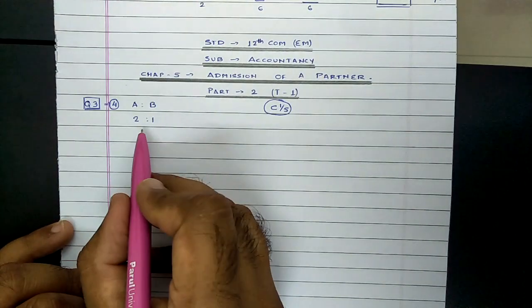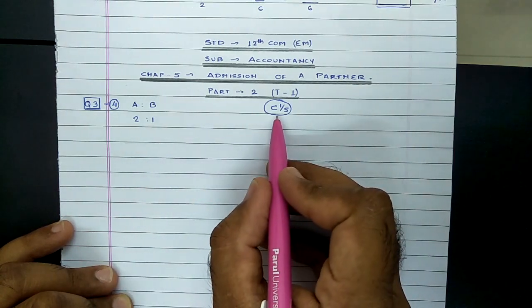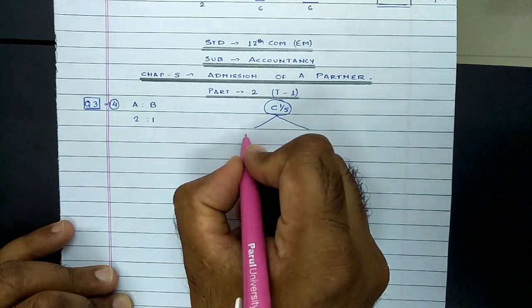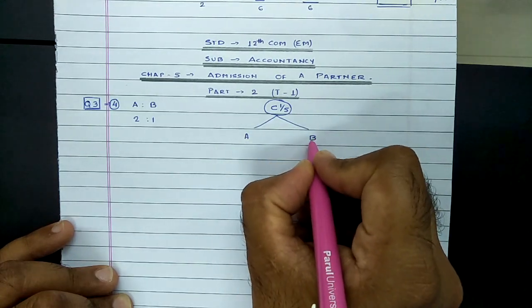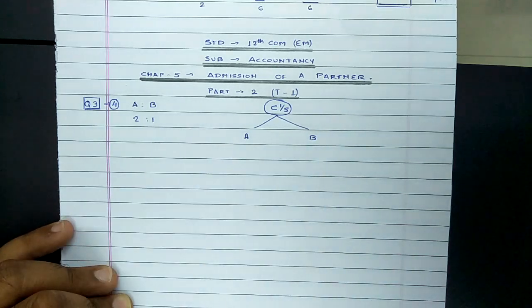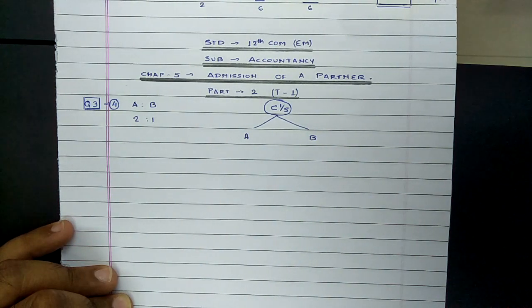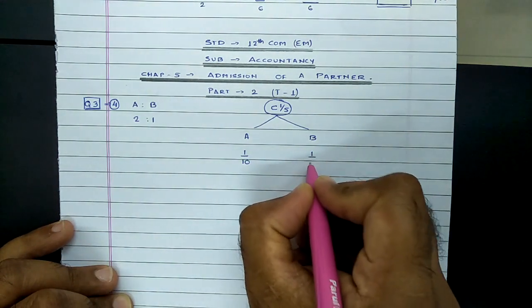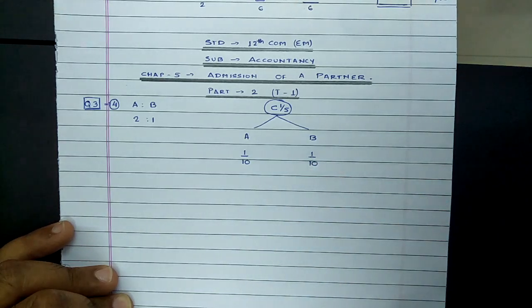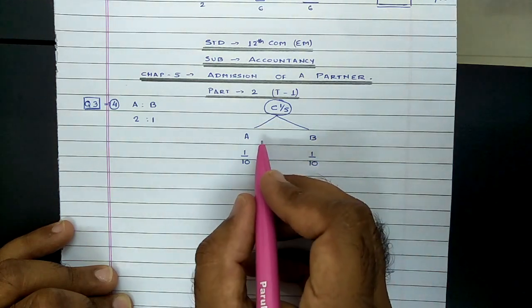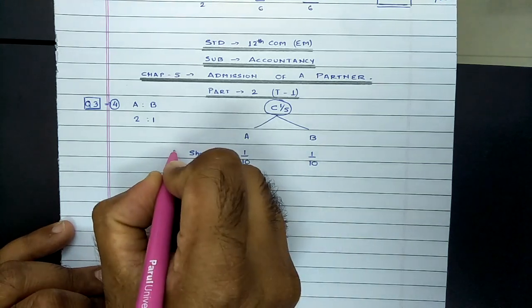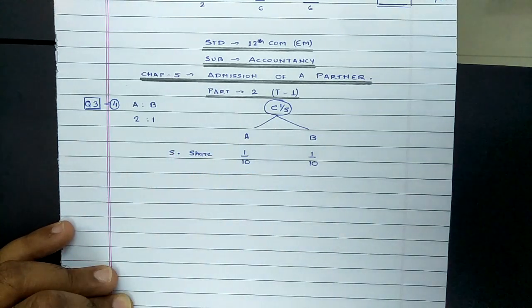To begin with, A and B were partners in this case. Profit sharing ratio is given as 2:1. They admitted C as a new partner. Now it is implied C will be receiving 1/5 from either A or B or from both of them. And in this case, they have directly given that C will acquire 1/10 share from A and 1/10 share from B. Now the difference between previous statements and this statement: in this statement they have directly given that C will acquire 1/10 share, which means you are not provided the sacrificing ratio, instead you are provided the sacrificing share.